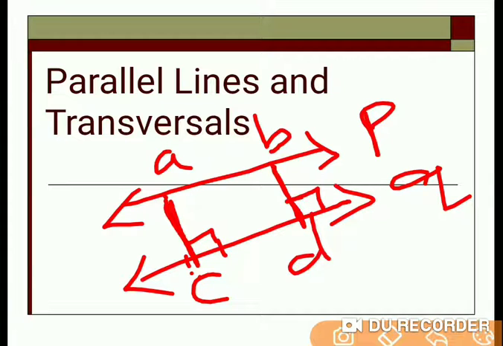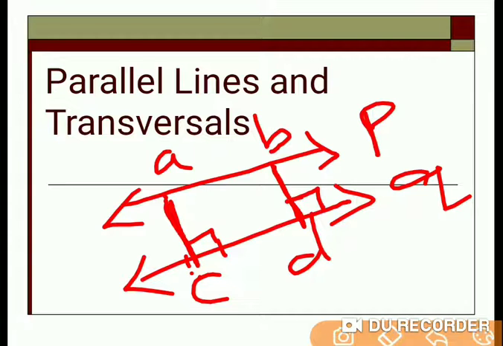So in that case we can say that the distance between lines P and Q is constant at all the points, and such lines can be called parallel lines. So here you can say P and Q are parallel.